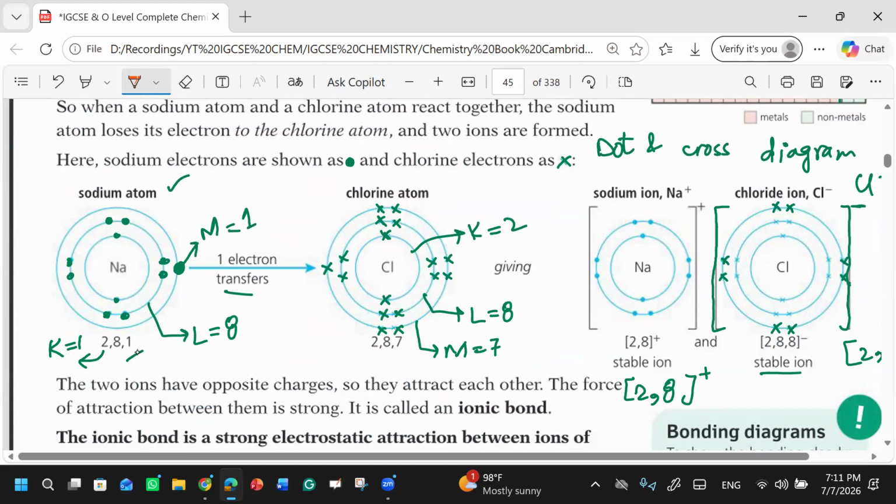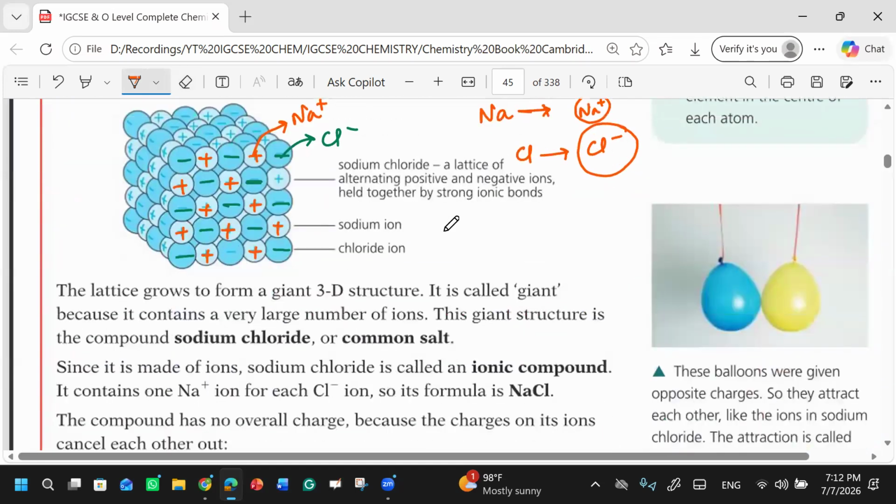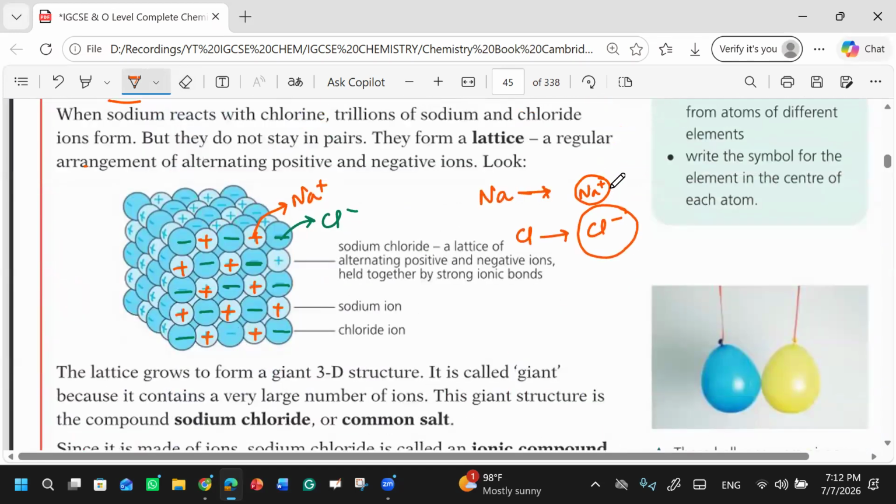There was 2, 8, 1 initially, right? Over here now you have just 2 and 8. So there is one less electron. That's why the nucleus will have more hold on these, it will control them with more power. That's why we say that if we compare the neutral atom with the positive ion, the positive ion will always be smaller than the neutral atom. And the negative ion will always be greater in size than the neutral chlorine atom.